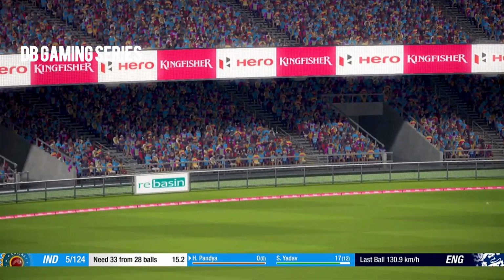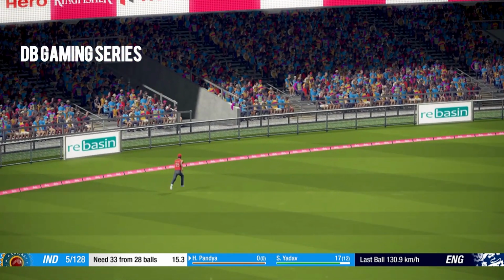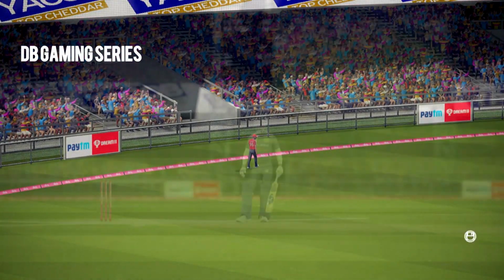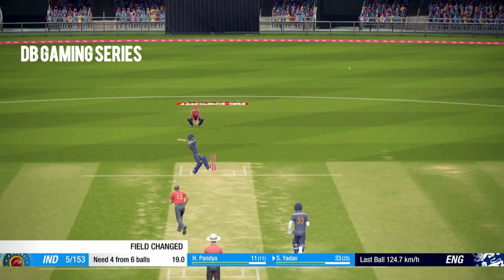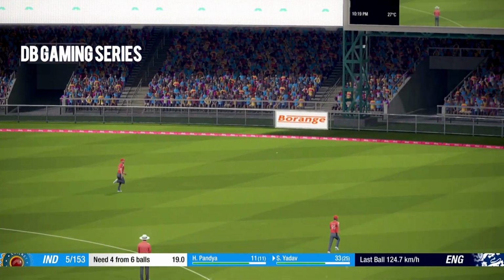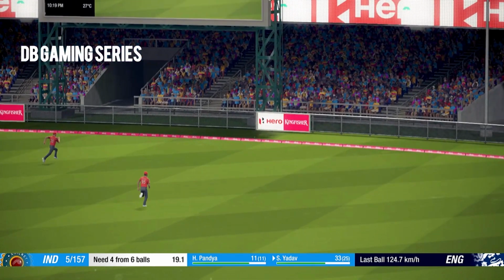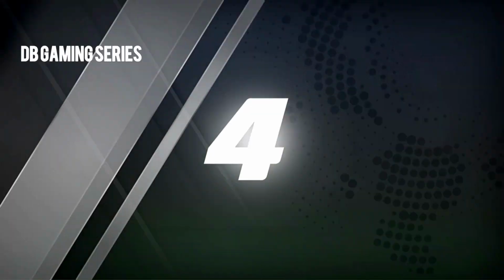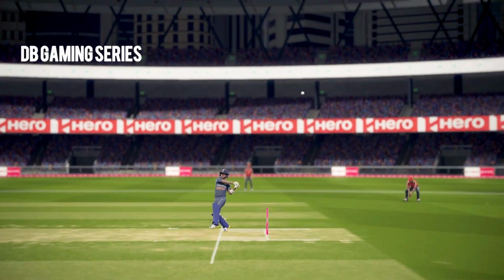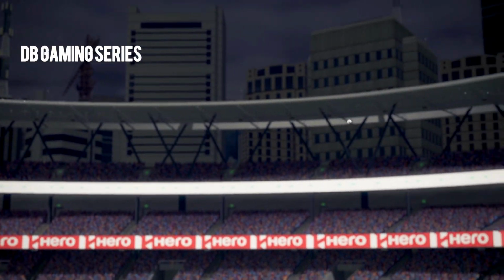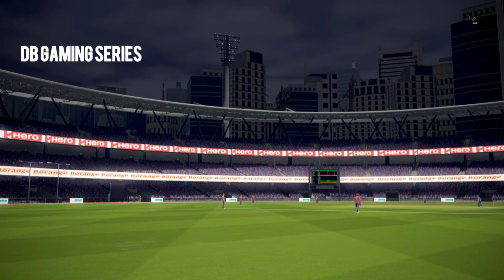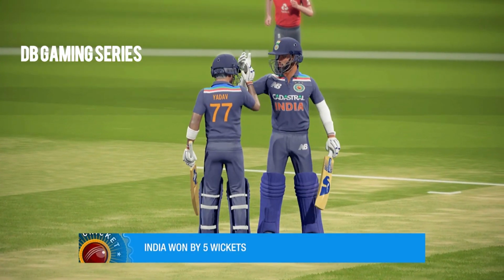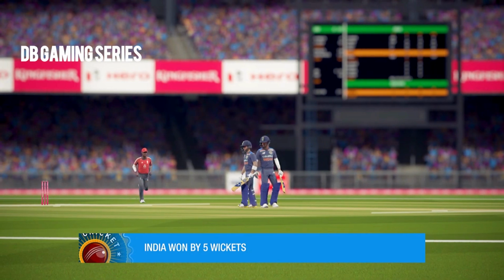Oh, brilliant shot by Hardik Pandya. First ball and punted it into the gap for 4 runs. Brilliant shot by Hardik Pandya. Surya Kumar Yadav on strike and gets the winning runs in style. Short delivery punched away. And India have won the third T20 match as well in this 5-match series, which means they have won this series, the T20 series, the DB Gaming series. India have won the match by 5 wickets.